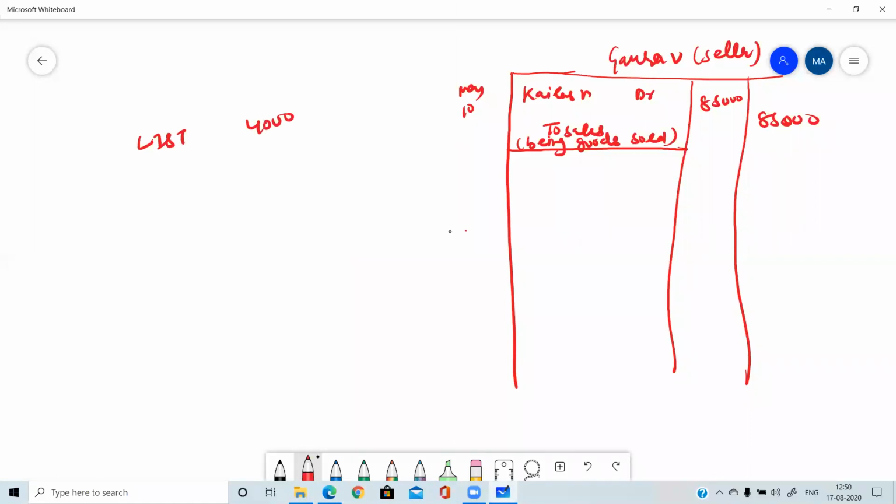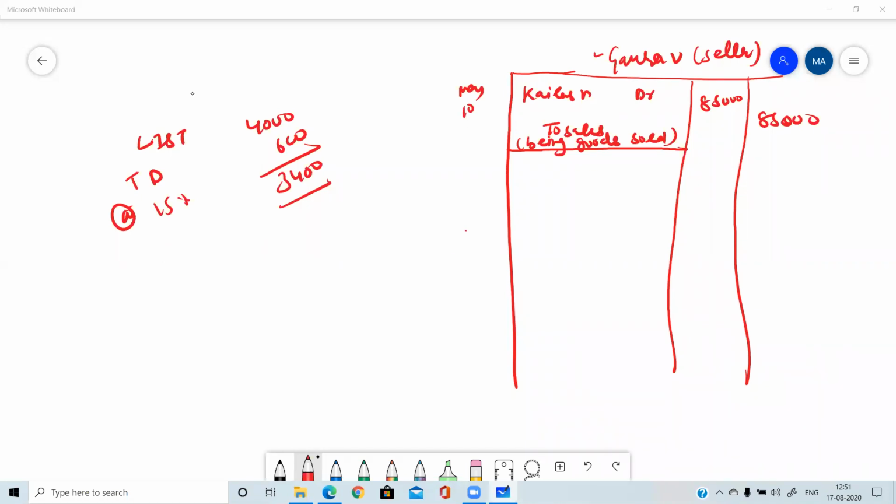Subtract the trade discount at the rate of 15%, 600. So 3,400. This will be considered purchase return or sales return for Gaurav? Please tell me. Yes, first entry is correct. Second entry I am asking about. Yes, for Gaurav it's a sales return.